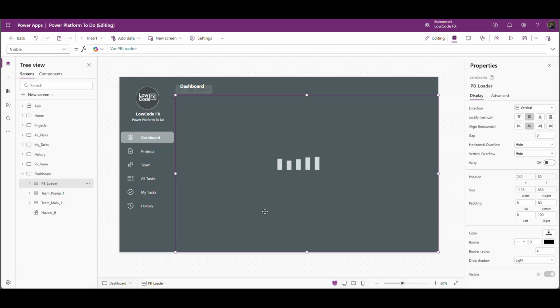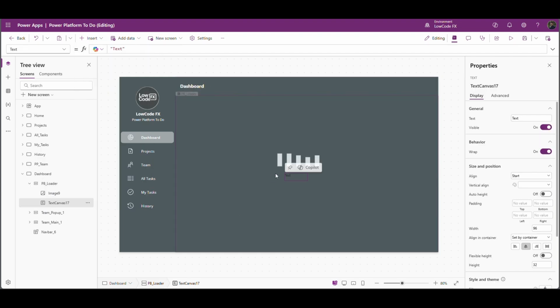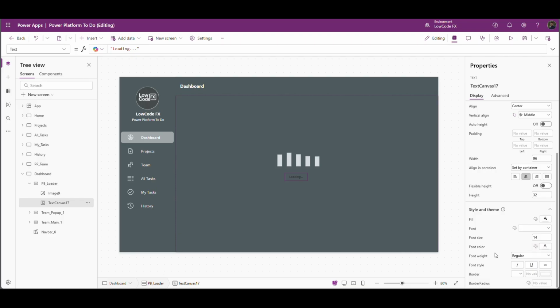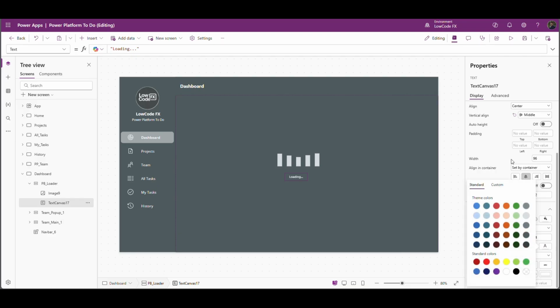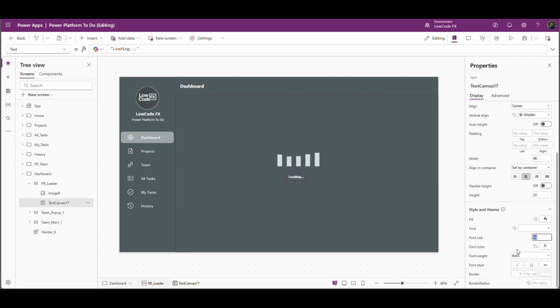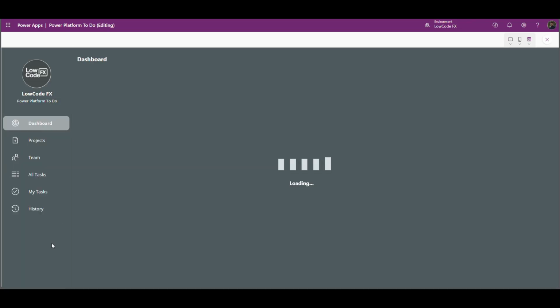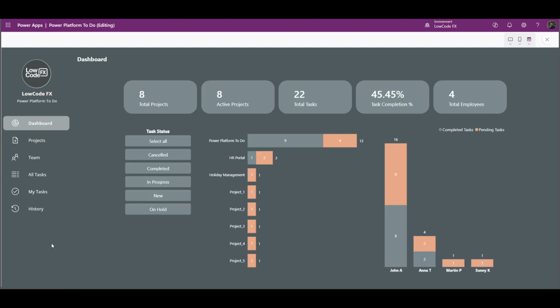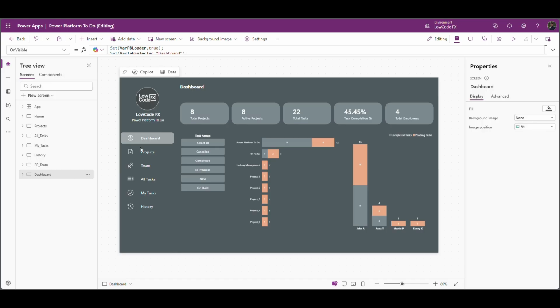Okay, and here we can add a text basically below this image. So align center vertically and horizontally, and my text will be Loading 3 dots, and text color I will set to white, bold, increase the font size to 18. Let me jump here and go back. Loading. Perfect. Let's jump to the third tab, that is Teams.